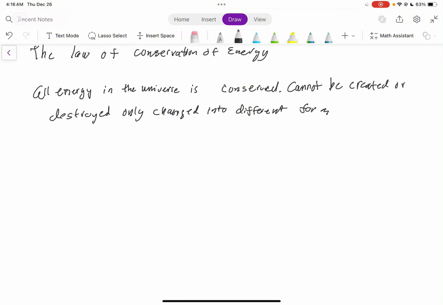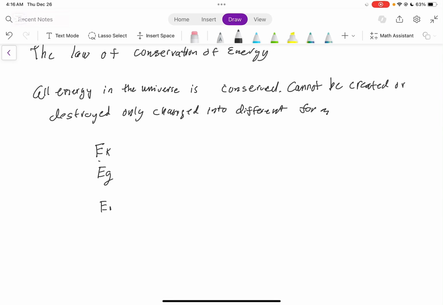Well, that means that if we have the symbol for energy, which is just E, remember in the previous units we put EK or EG. If we want to just talk about energy as a whole, it's going to be E. So E1, if we have one form of energy, let's say we had the kinetic energy in my hands as I'm bringing them together.